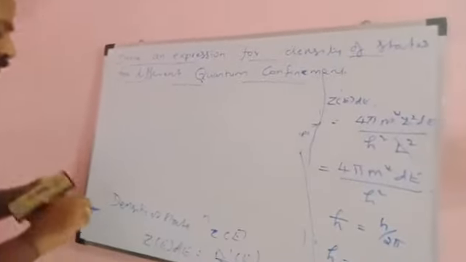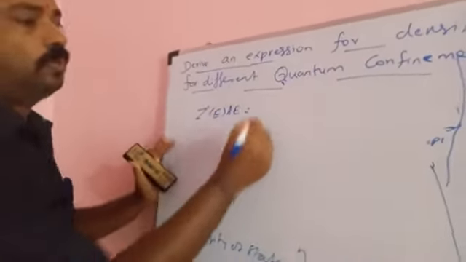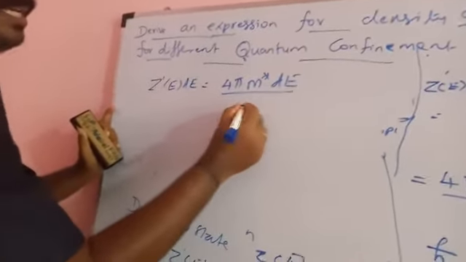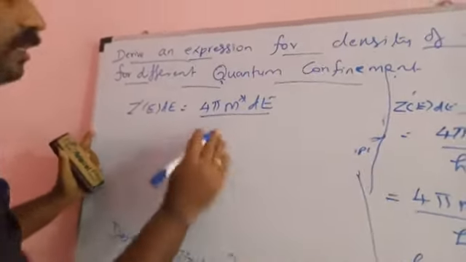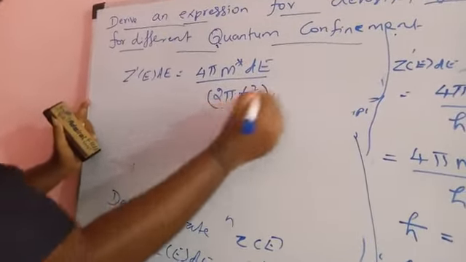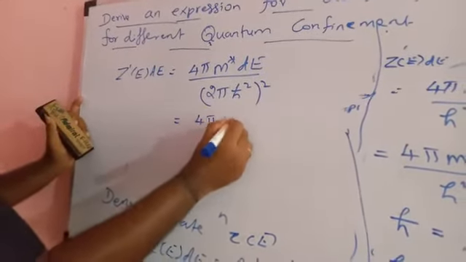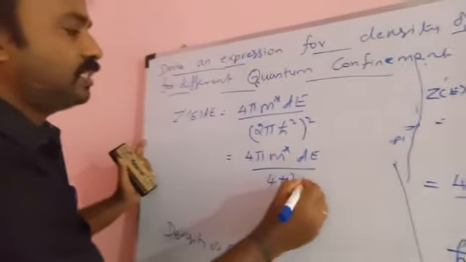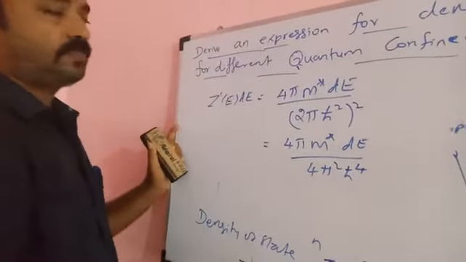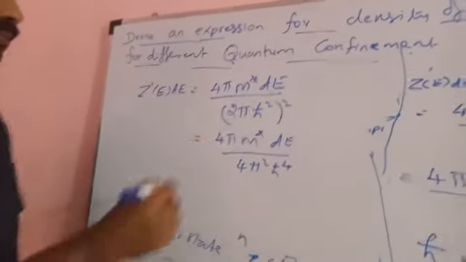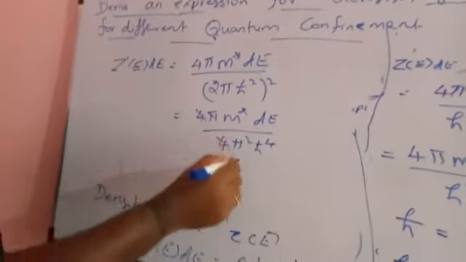Z of E, or Z dash of E dE, is equal to 4 pi m star dE divided by h squared. Instead of h squared you can put 2 pi h cross the whole squared, that is equal to 4 pi m star dE divided by 4 pi squared h cross power 4. Then 4 and 4 cancel, pi and pi cancel.